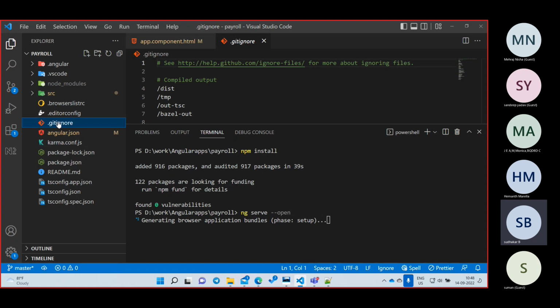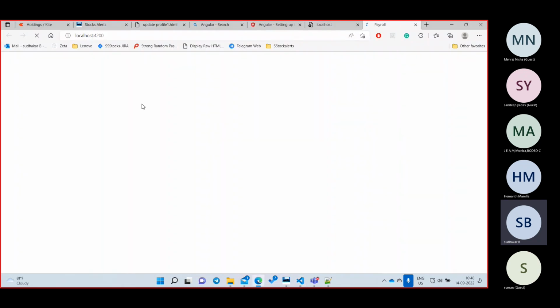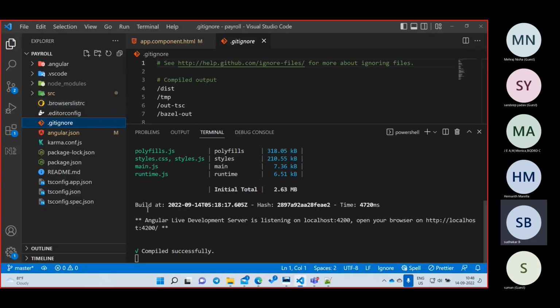Now we are in the gitignore. Gitignore means this node_modules folder is an auto generated folder, right? There are so many libraries in it. If you add all the libraries in your source code, your source code will be very big in size, like 400 MB or 500 MB. You cannot share it with others very easily.